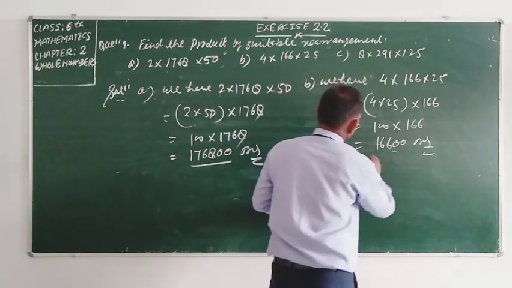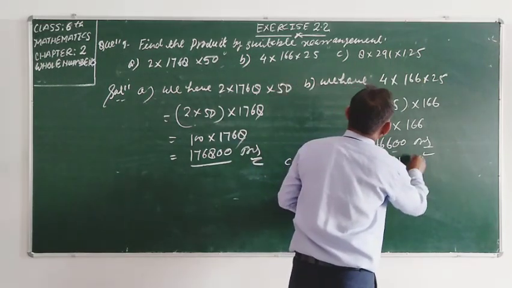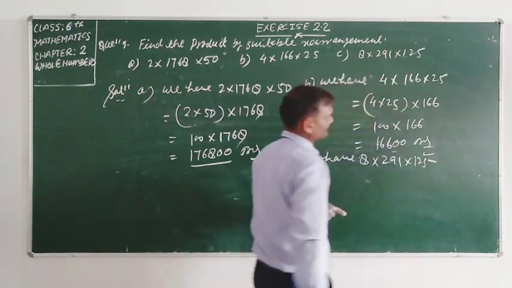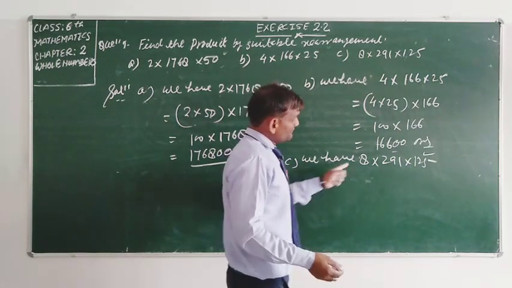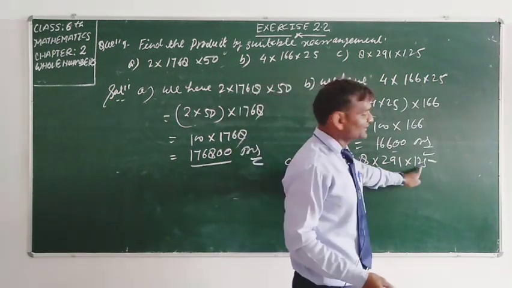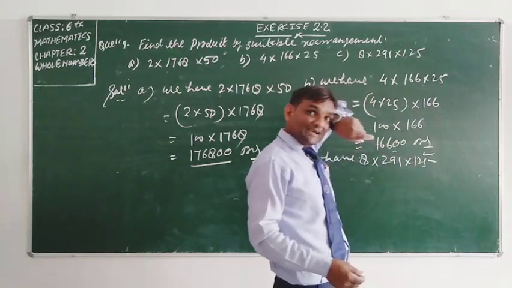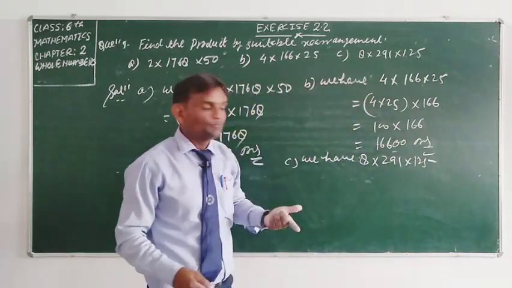We have 8 into 291 into 125. Which 2 numbers will you make the group? 8 and 125, because in its result we can find the 0.